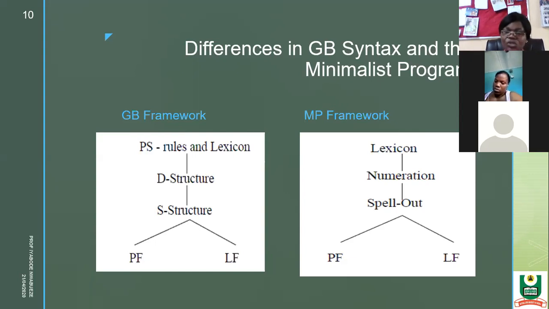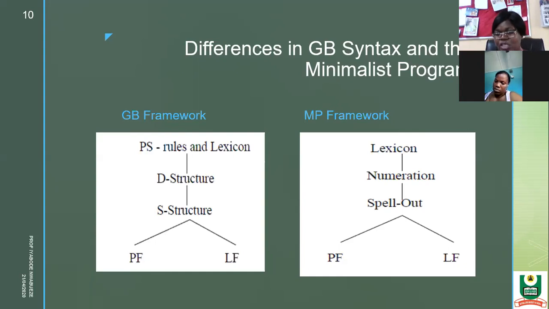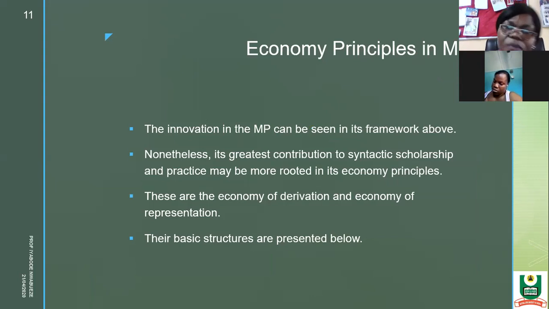But essentially what you need to know is that the intervening variables are what has changed in these two grammars. The intervening variables have changed. That is one thing that makes it different from GB syntax. So we need to understand that and take note of that. As you can see in the innovation that we have above, the PS rules have been removed.